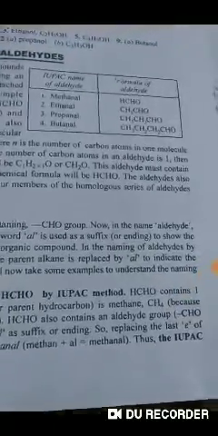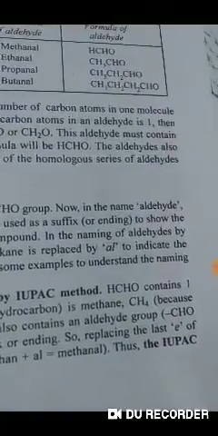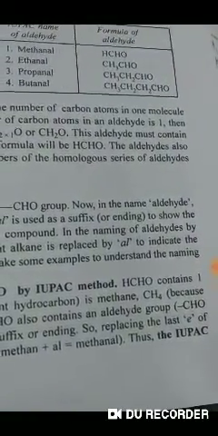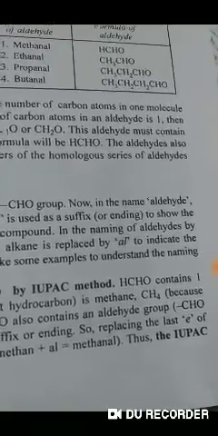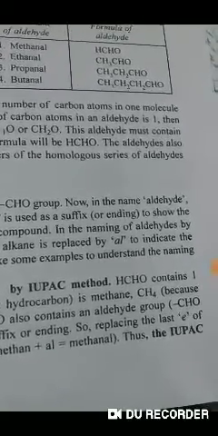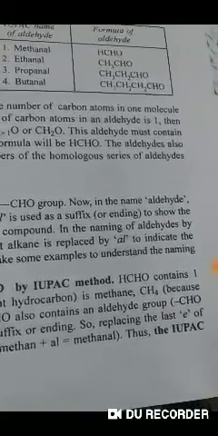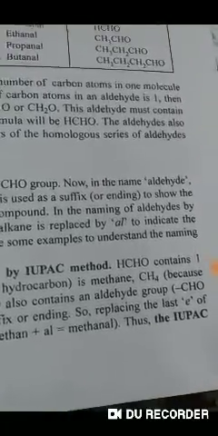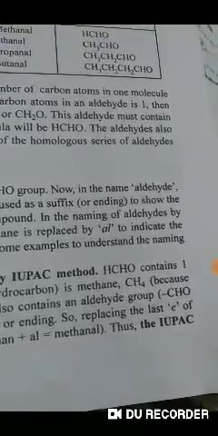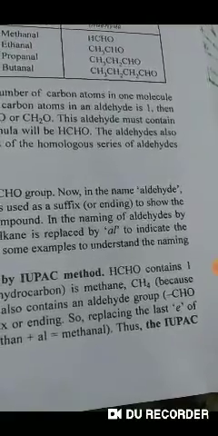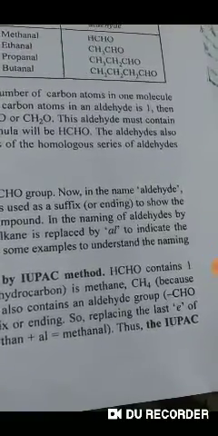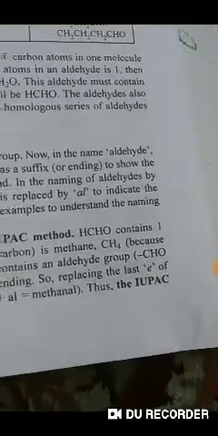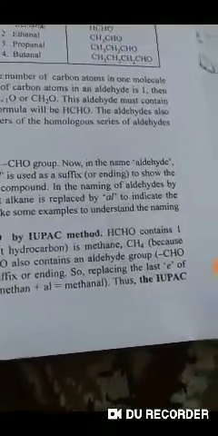Second one is ethanal, having formula CH3CHO. Third one is propanal, CH3CH2CHO, and fourth one is butanal, whose formula is CH3CH2CH2CHO.